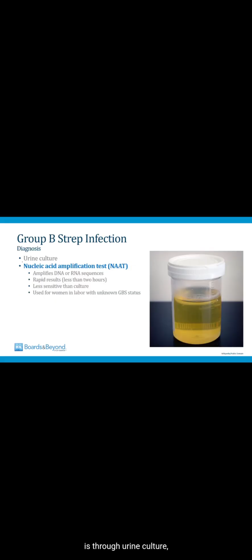The best way to diagnose group B strep infection is through urine culture, but this takes a day or two to come back. So if you need to quickly know whether or not a woman is group B strep positive, the preferred test is nucleic acid amplification testing, or NAAT. This test amplifies DNA or RNA sequences to identify group B strep infection and gives you rapid results, usually in less than 2 hours. It's less sensitive than culture, that's why a urine culture is the preferred test. But if you have a woman in labor and you don't know her group B strep status, this is the test that you want to use, and that's because it will come back quickly.